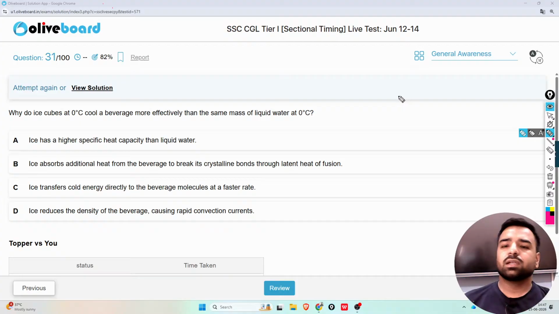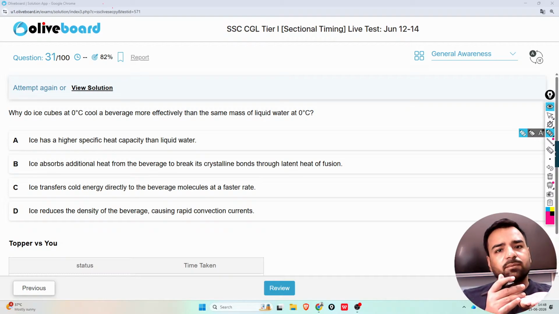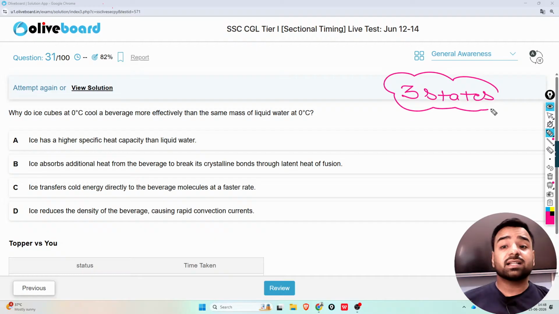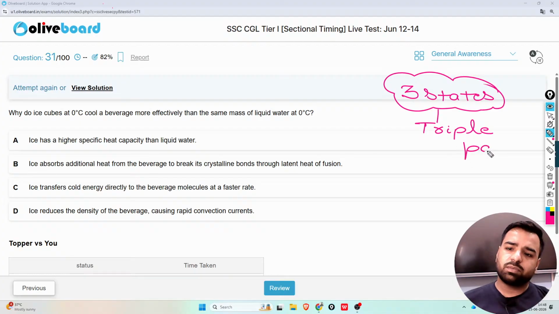Whenever someone discusses this question, always remember, whenever we take out the ice cube, we know that it's already in the solid form, right? But slowly, that solid form will convert into the liquid form, and at the same time, vapors are also present. So we can say that at the same temperature, water is present in three states. And since water is present in three states at that same temperature, that's known as the triple point of water.